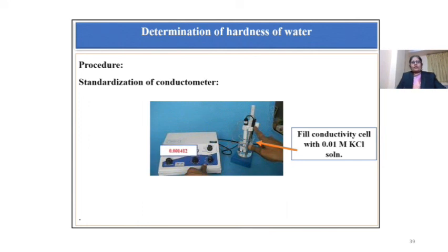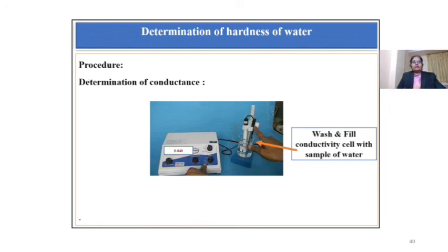Conductance of 0.01 molar KCl solution is equal to 0.001412 ohm inverse at 25 degrees centigrade. For the determination of conductance, wash and fill conductivity cell with sample water and then record the reading of the sample water.